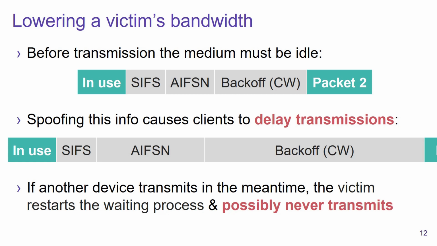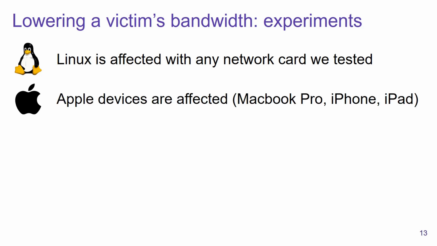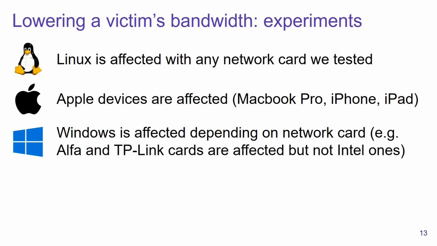So we tested this attack in practice, and we found that Linux is affected independent of the network card being used. We also tested some Apple devices, and here we found that the MacBook Pro, the iPhone, and the iPad are all vulnerable. We also tested Windows 10, and here we noticed that the impact depends on the specific network card that this operating system is using.